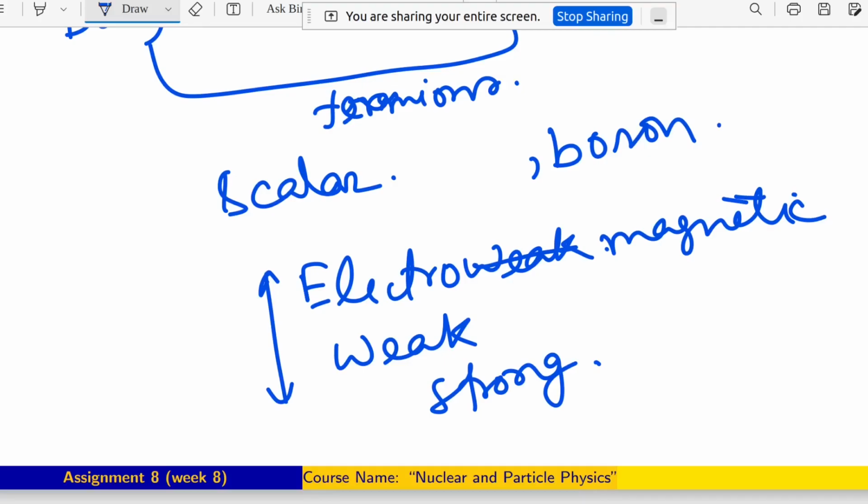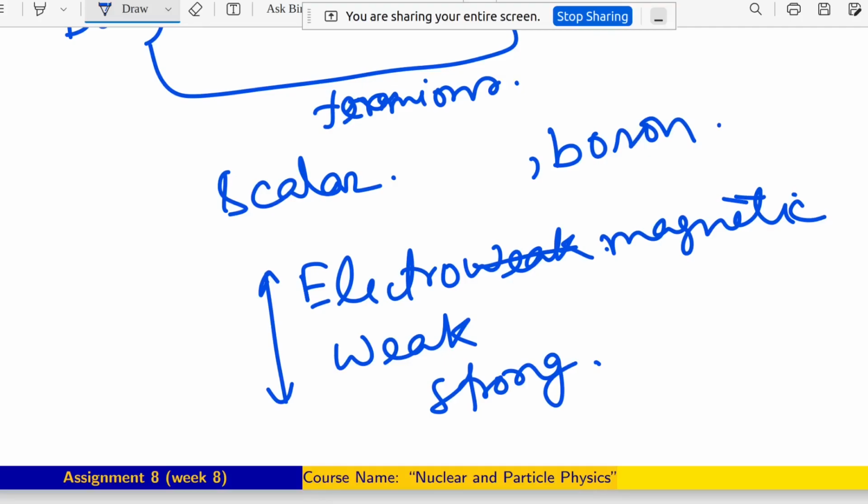Gravity cannot be explained by standard model. But whatever, at the very first I told that the particles in nature should be explained by standard model. Particles explained by standard model means particle nature, properties, mass, spin, all the things, particle interaction, particle decay, how they can decay, how they can be produced, all the things we can explain by standard model only.